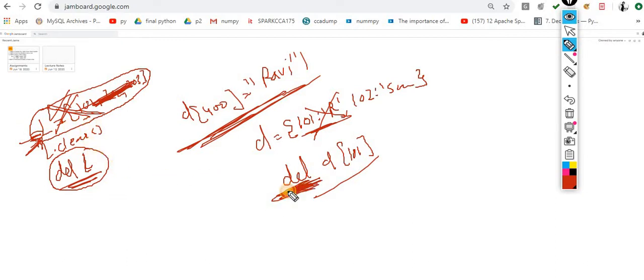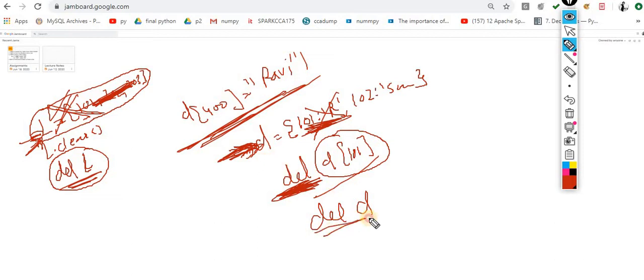With the help of this del, I am removing this key value pair. But if I do del of d, what exactly does it mean? I am totally removing the existence of this dictionary. When I use del d, I am removing the existence of the dictionary. When I use del d of key, I am removing just one key value pair from the entire dictionary. So this is the difference. This is applicable with a list, and I think a tuple too. It will work fine for the tuple as well. Please check whether it works or not.